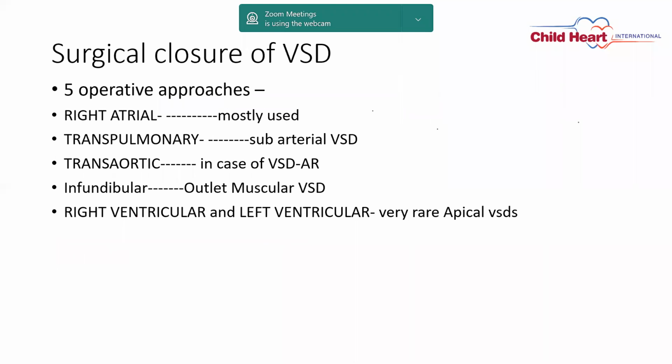So when we talk about the surgery of the VSDs, there are different approaches depending upon the location of the VSDs. There are standard 5 approaches. I can say standard 4 approaches because the left ventricular approach is rarely used. The right atrial approach, transpulmonary approach, transaortic, and infundibular approach. So these are the 5 approaches. We should know which case we should use each one for.